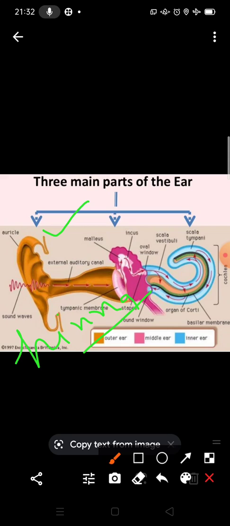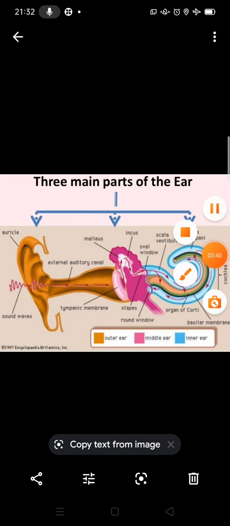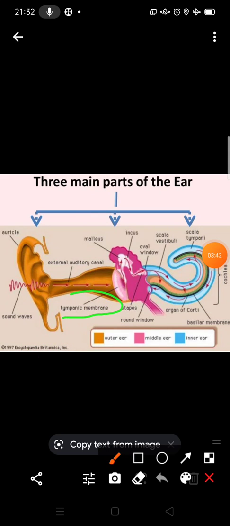Outer ear means pinna. The ear canal, you can see, is the auditory canal, and there is also an eardrum or tympanum, the tympanic membrane. You can see this tympanic membrane.